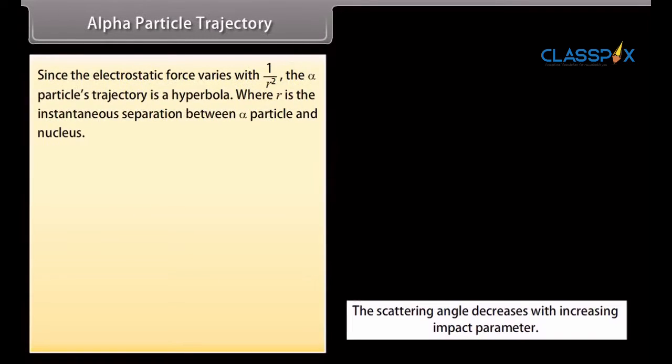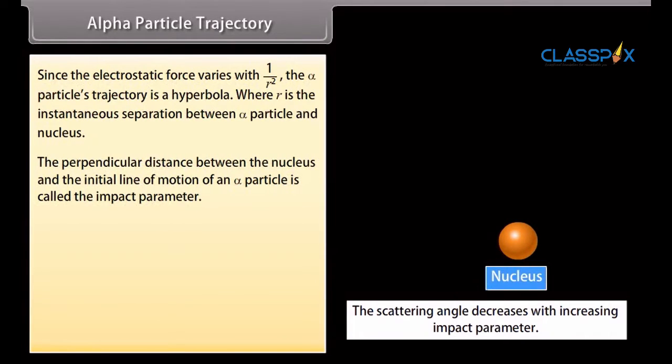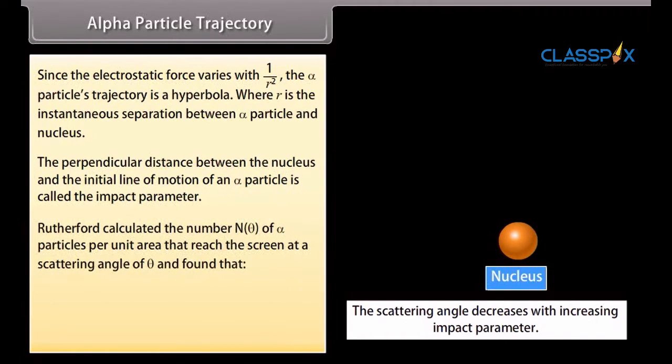Alpha particle trajectory. Since the electrostatic force varies with 1 upon r square, the alpha particle's trajectory is a hyperbola, where r is the instantaneous separation between the alpha particle and nucleus. The perpendicular distance between the nucleus and the initial line of motion of an alpha particle is called the impact parameter.